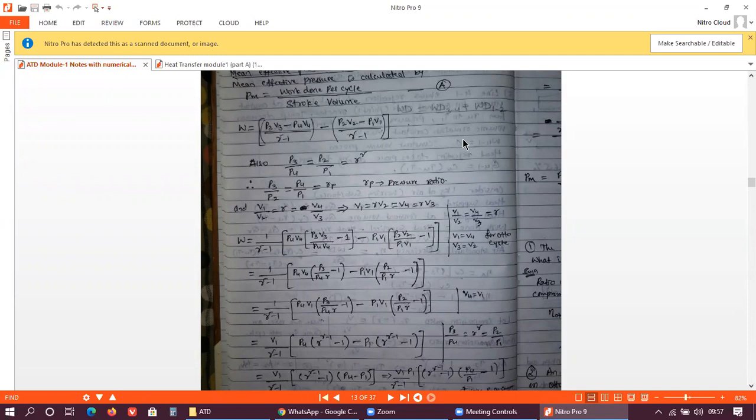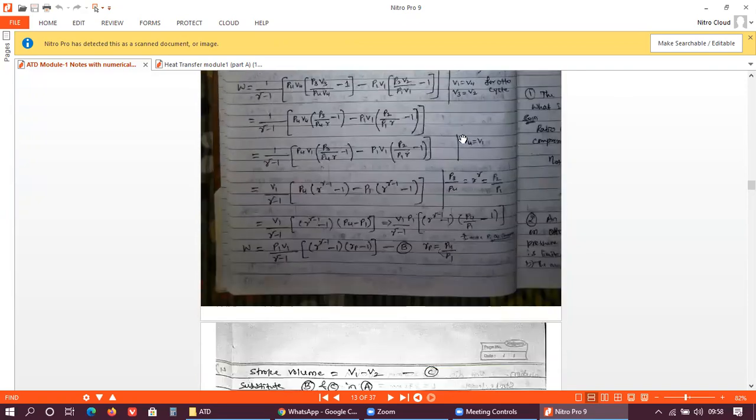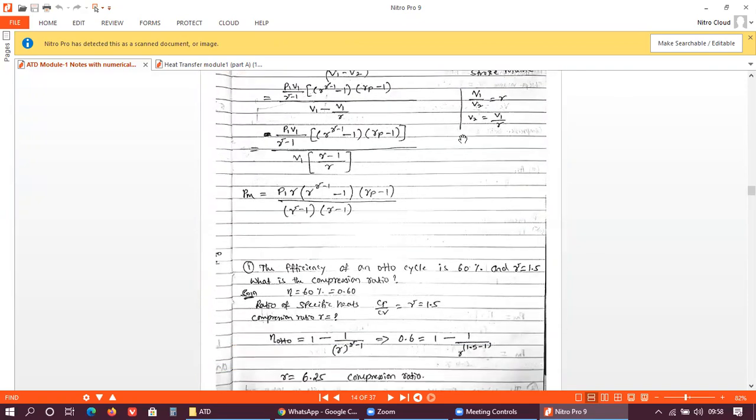See, for all the cycles you have to derive an expression for air standard efficiency, and you have to derive an expression for mean effective pressure. These two derivations are there for every cycle. First you derive the equation of air standard efficiency, and along with that an expression for mean effective pressure. After that the numericals start. As you can see, numericals will be there. So this is the expression.